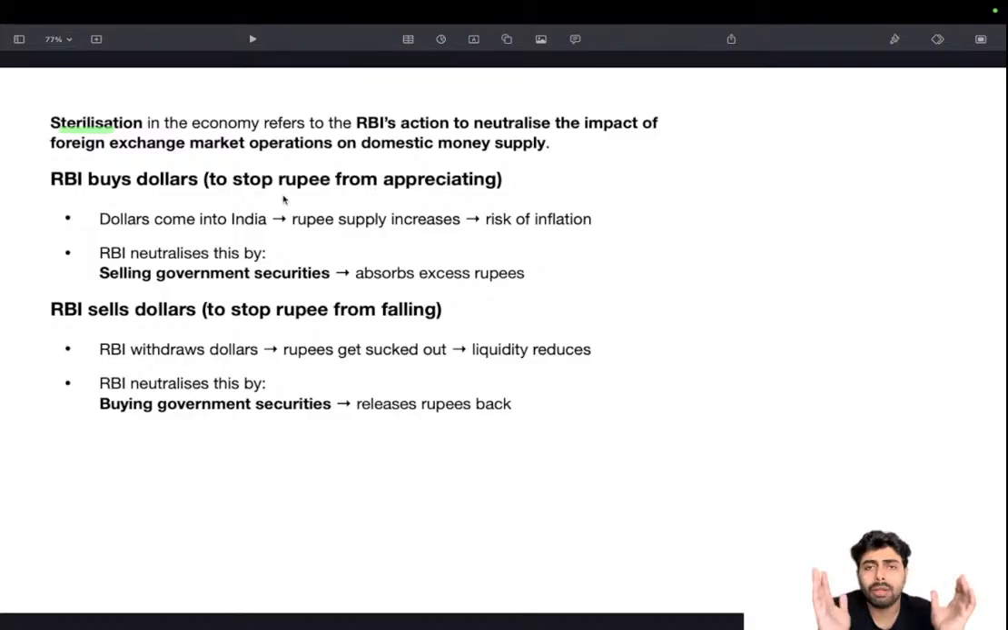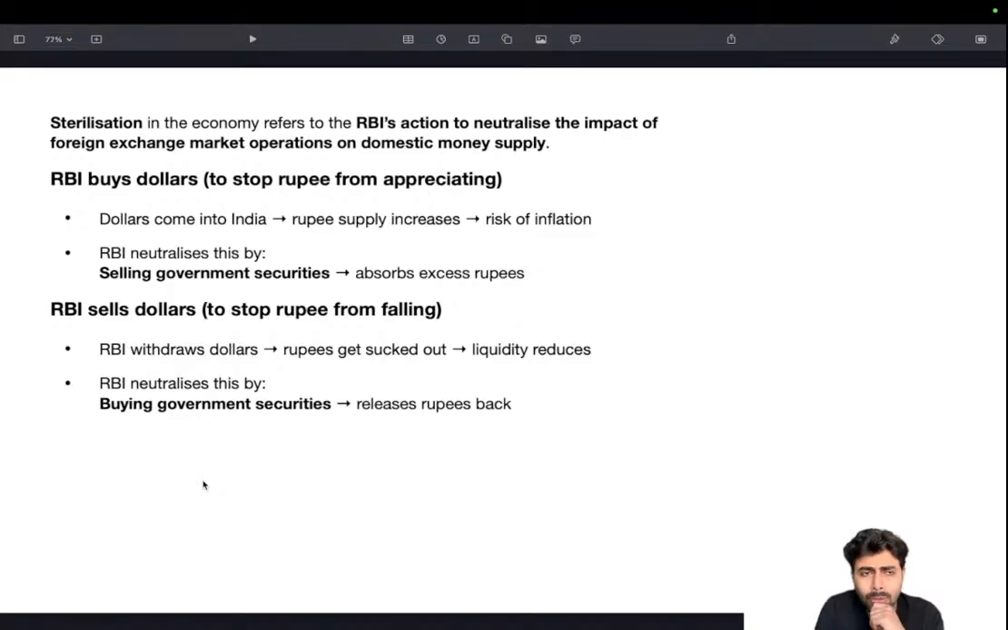Basically, it protects or neutralizes the effect of forex market operations in the domestic market by means of a lot of things, including open market operations. Open market operation means selling and buying of government securities. Be very clear about this, you shouldn't have a doubt about it. It's plain and simple. Selling means RBI is selling government securities, taking money from the economy. If RBI is buying government securities, RBI is giving money, so pumping money into the economy.